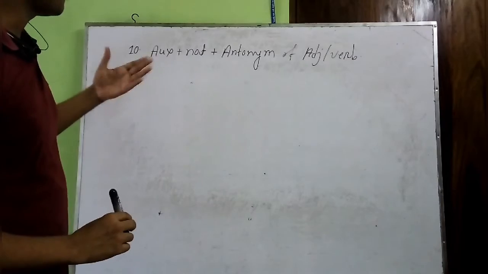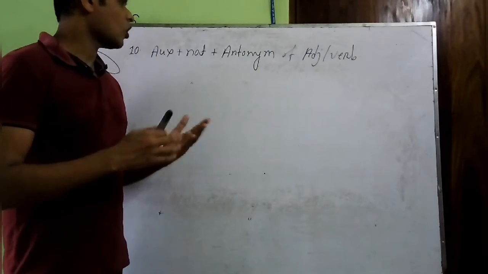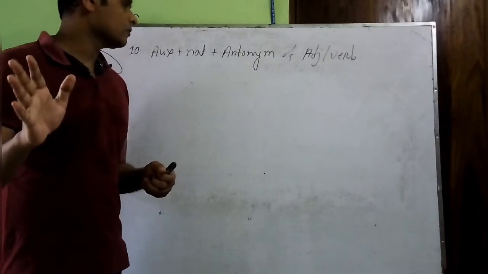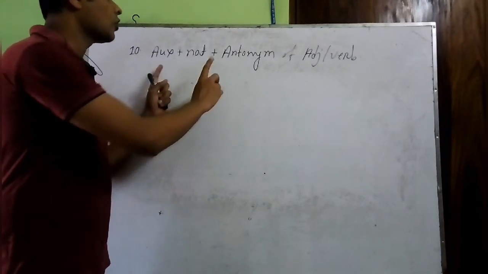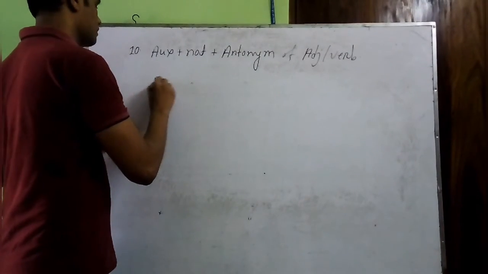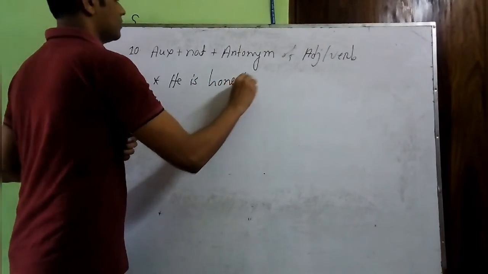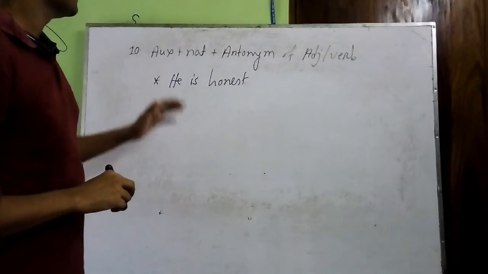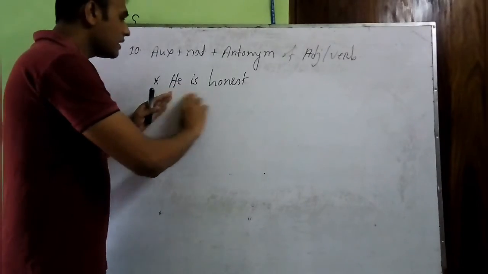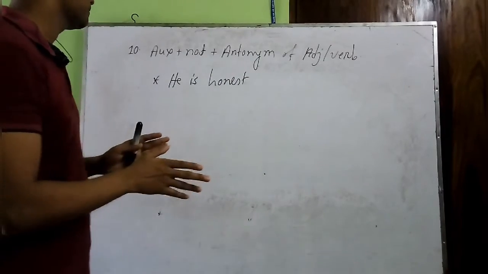So when should we actually follow this rule? When we can't solve it with all the other 9 rules I have already given you, then you should follow rule number 10. Like, he is honest. So if we go one by one, you can see that here we don't have any only alone, what we had in rule number 1.